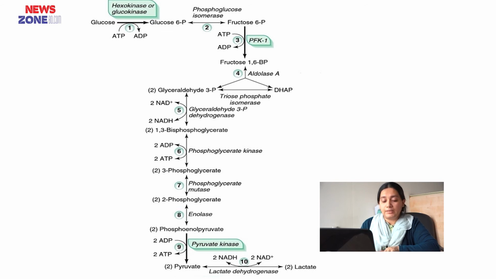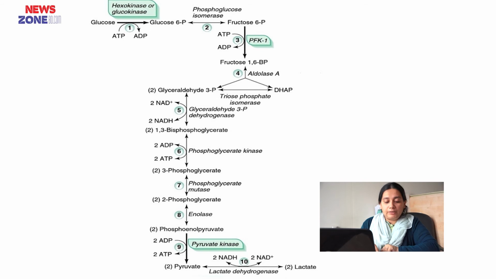Then in step 10, conversion of phosphoenol pyruvate to pyruvate occurs. Here the last phosphate bond is broken and pyruvate is formed. The phosphate removed is taken by the ADP and converted to ATP. That means ATP is synthesized in this step. As the ATP is synthesized at substrate level, it is known as substrate level phosphorylation.